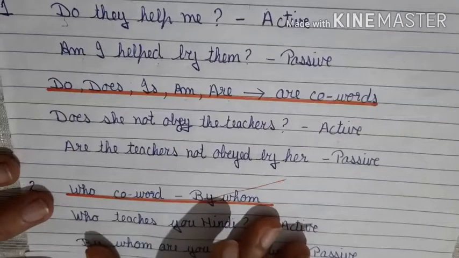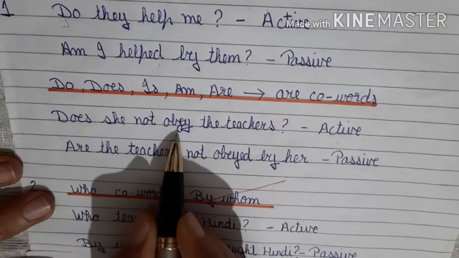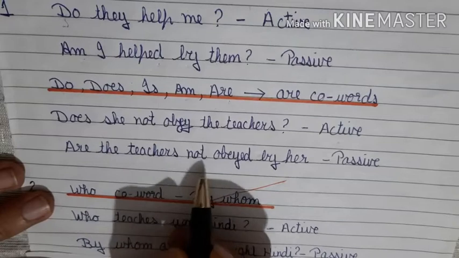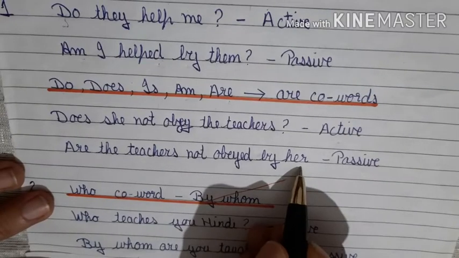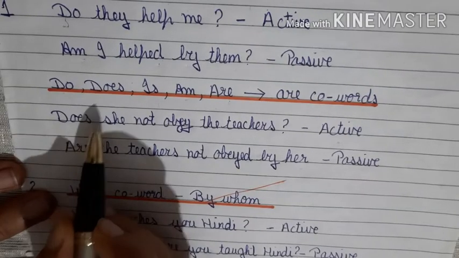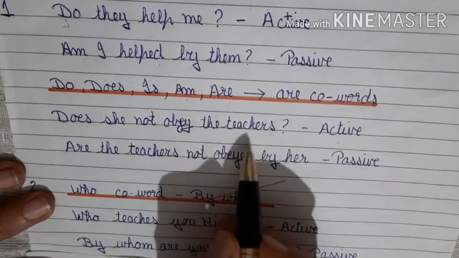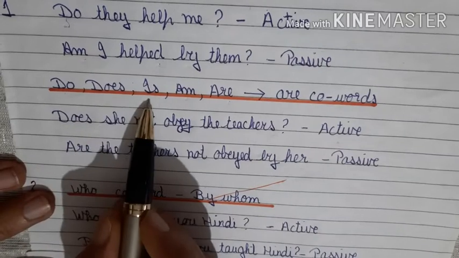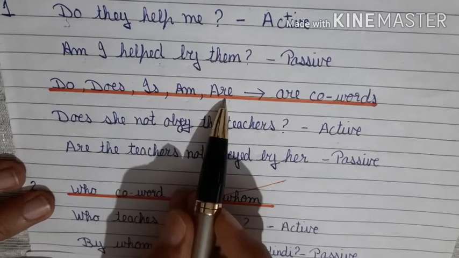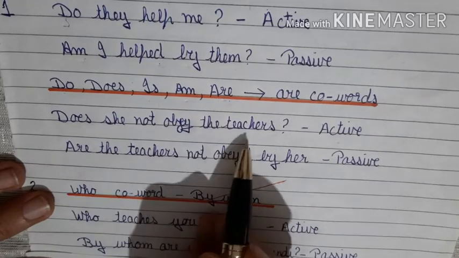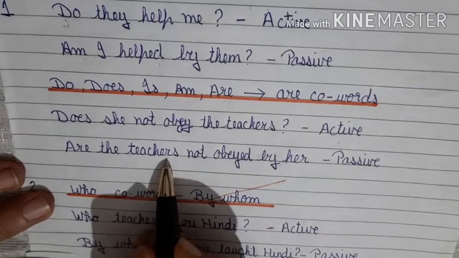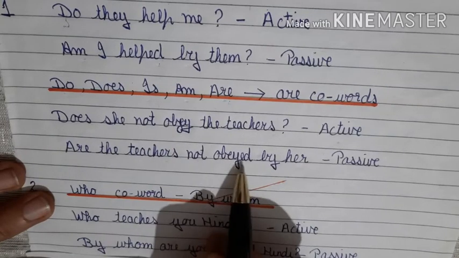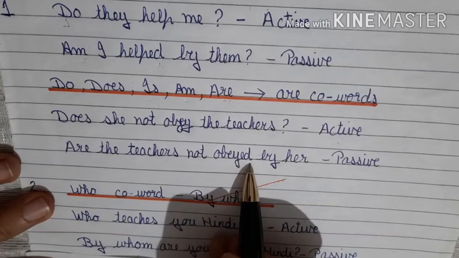So let's see one more example. Does she not obey the teachers? Are the teachers not obeyed by her? The first word is does. Again, let's see which word will coordinate with teachers. Do teachers, does teachers, is teachers, am teachers, are teachers. So are, since this is plural. Are the teachers not obeyed by her? The third form of this is obeyed. Right? So this is easy.